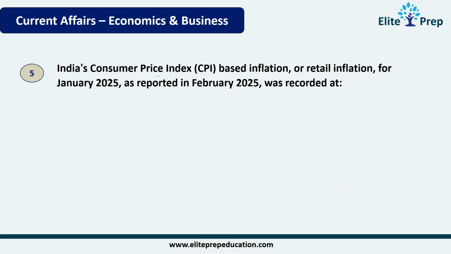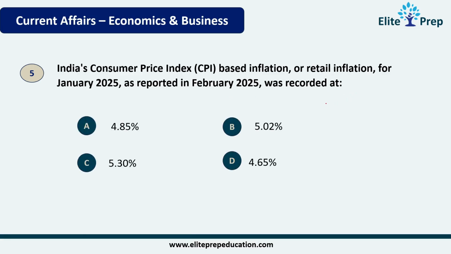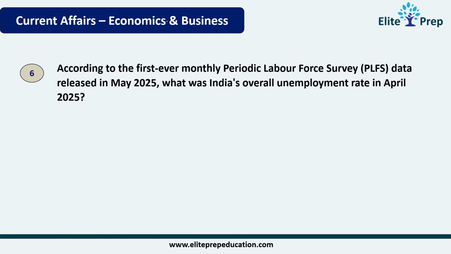India's Consumer Price Index, CPI, based inflation or retail inflation for January 2025, as reported in February 2025, was recorded at. This is for January but reported in the month of February. The answer is B, 5.02%. This is the Consumer Price Index, retail inflation.